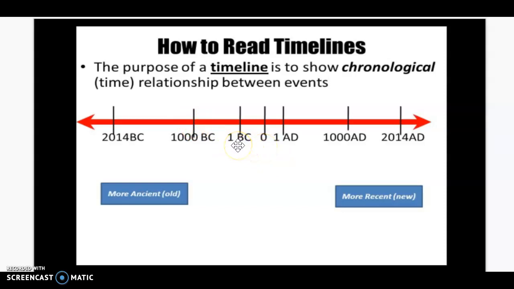There's a 1 BCE, so everything goes from 1000 BCE, 999 BCE, 998 BCE, all the way down to 10, 9, 8, 7, 6, 5, 4, 3, 2, and 1 BCE. Then it starts 1 ACE, so we're ignoring the AD. This is an older timeline, that's why I'm showing it to you. And then it will go 1, 2, 3, 4, all the way up to now where we are, 2020 ACE.